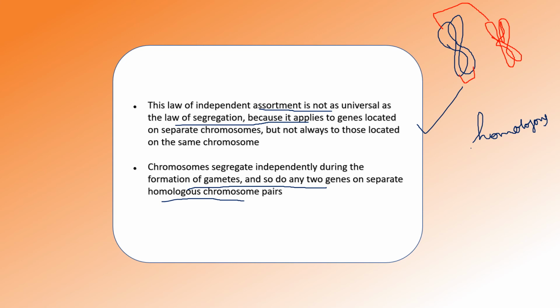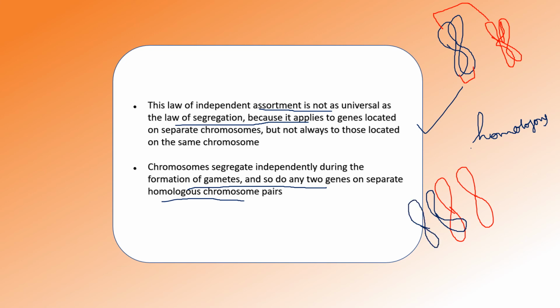So during the process of crossing over, what happens is that the non-homologous chromosomes get independently separated. Please look into this picture so you can clearly understand that difference.